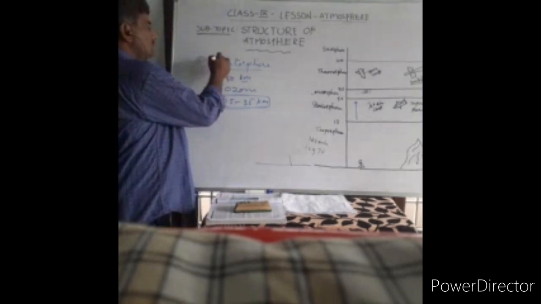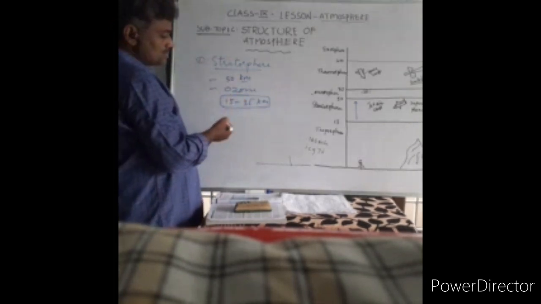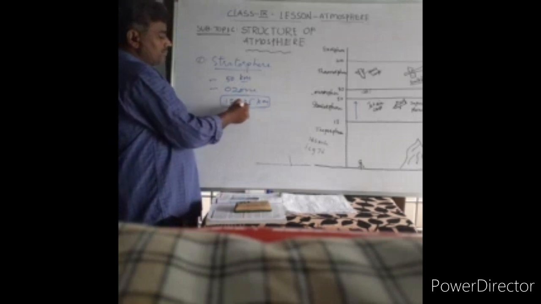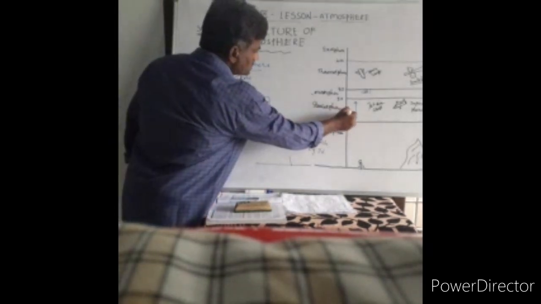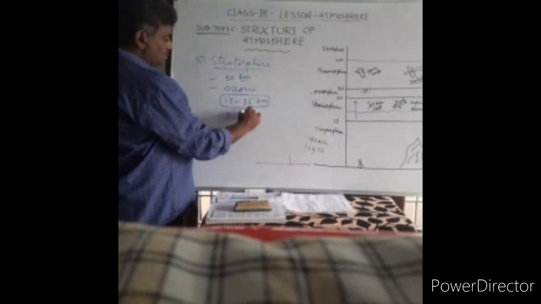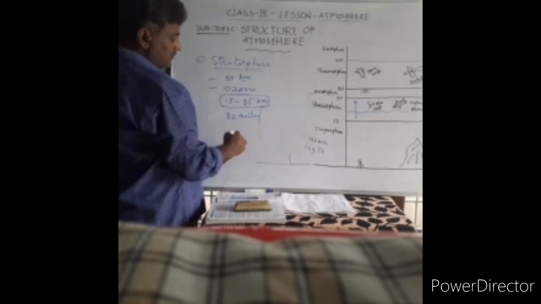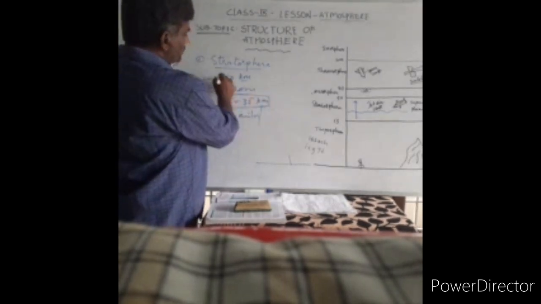So the stratosphere protects us with the help of the ozone layer, which is located between 15 to 35 kilometers. It extends up to 32 miles, close to 50 kilometers.